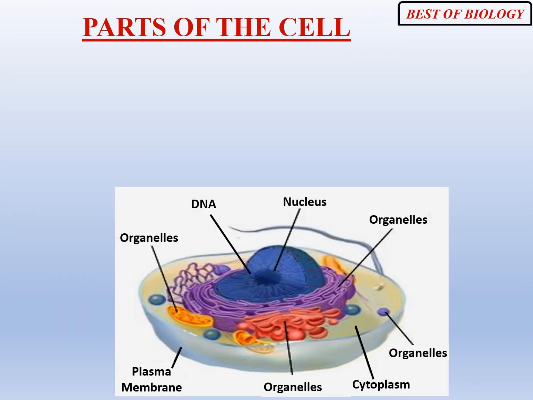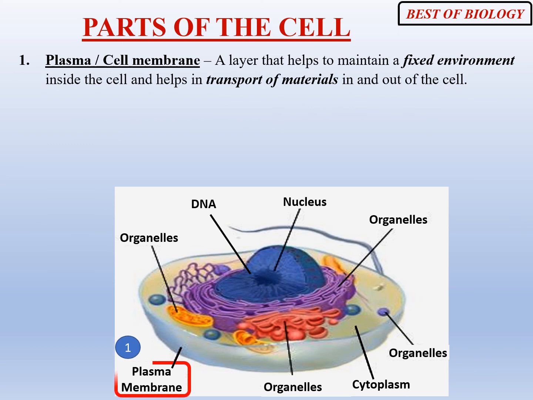Let us understand the cell structure now. A typical cell consists of three parts. First is plasma membrane or cell membrane. This is the layer that separates the cell from the external environment. This layer allows the transport of nutrients inside the cell and removes the waste material from the cell.